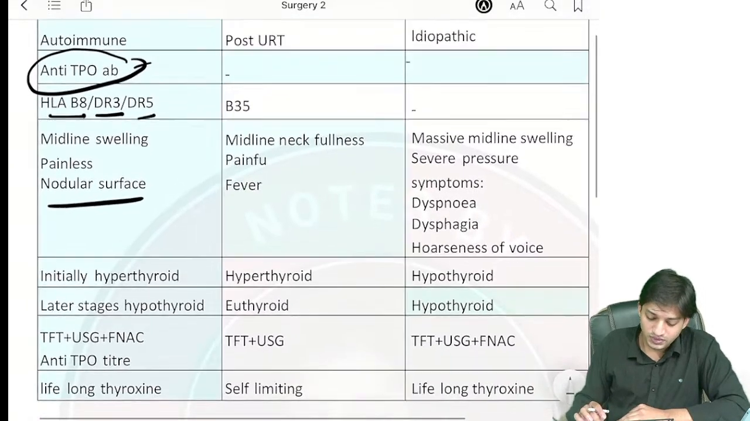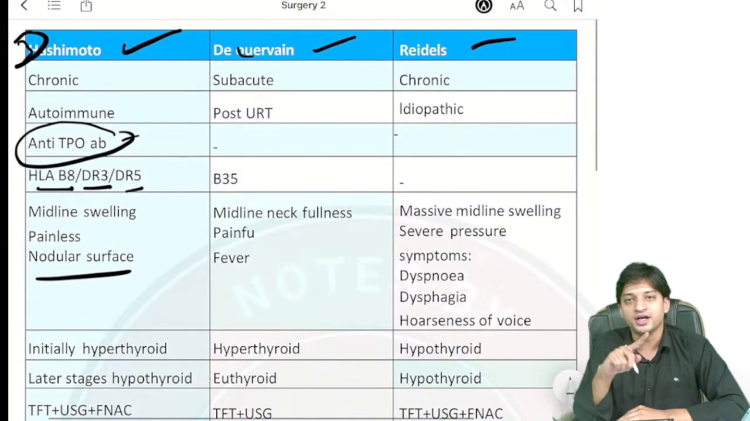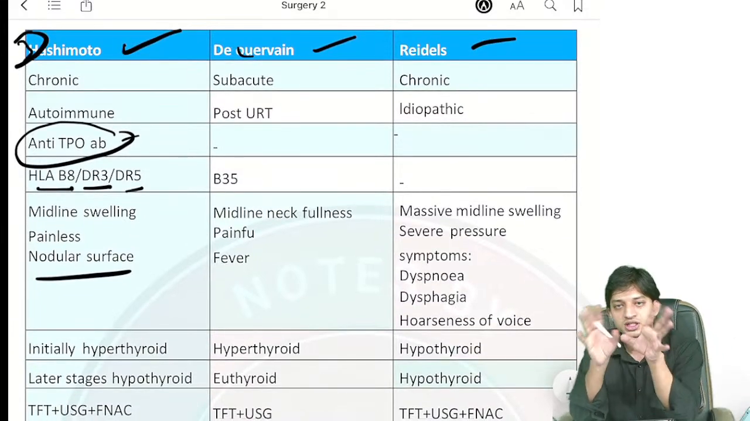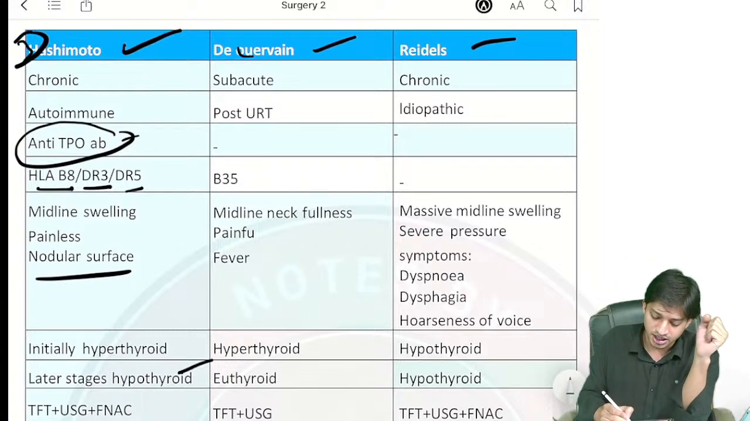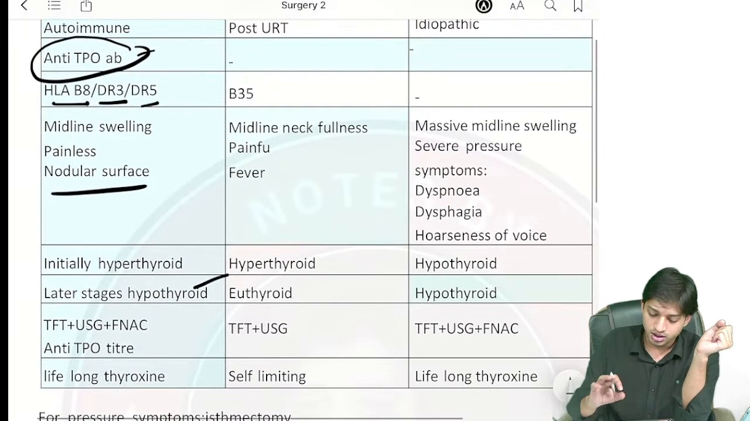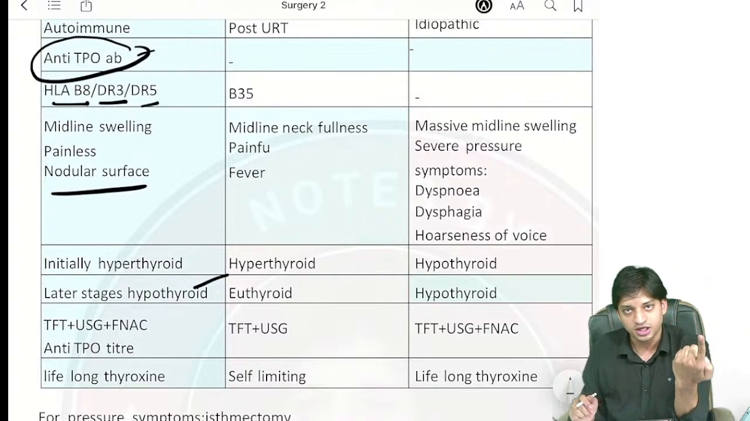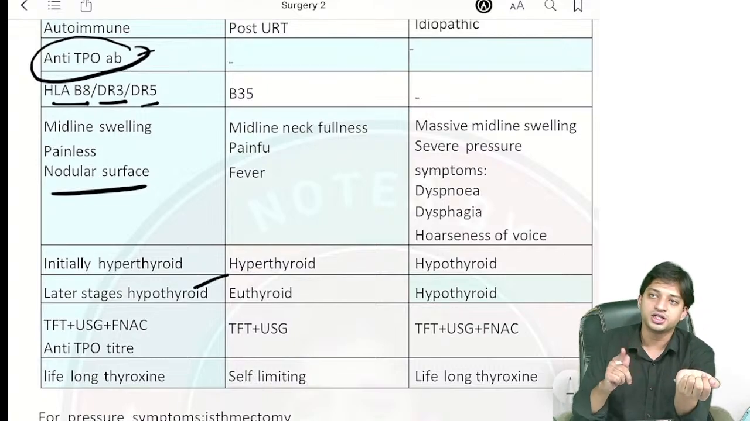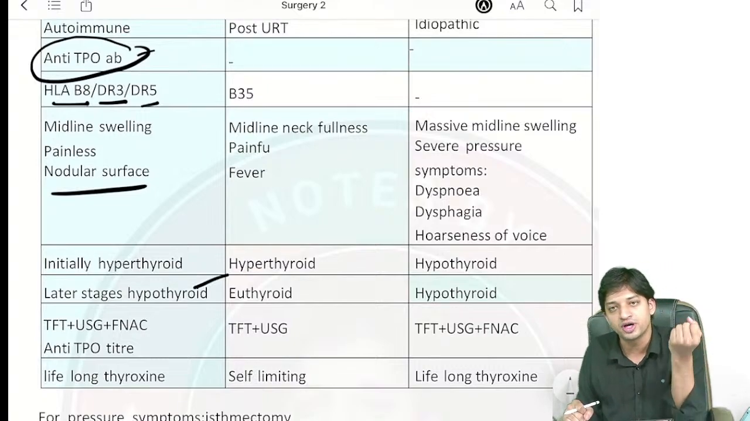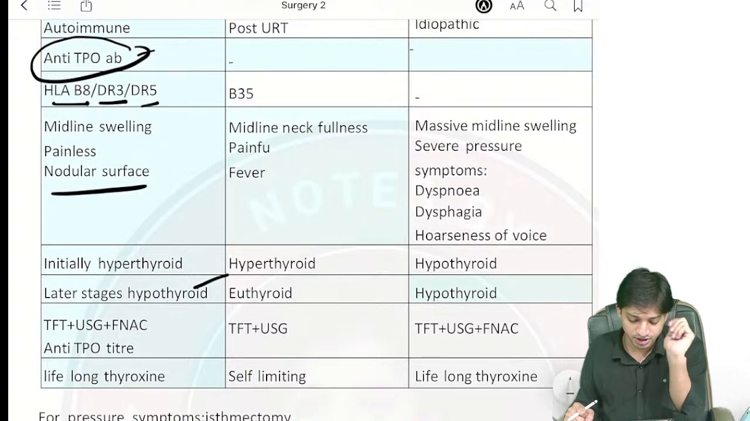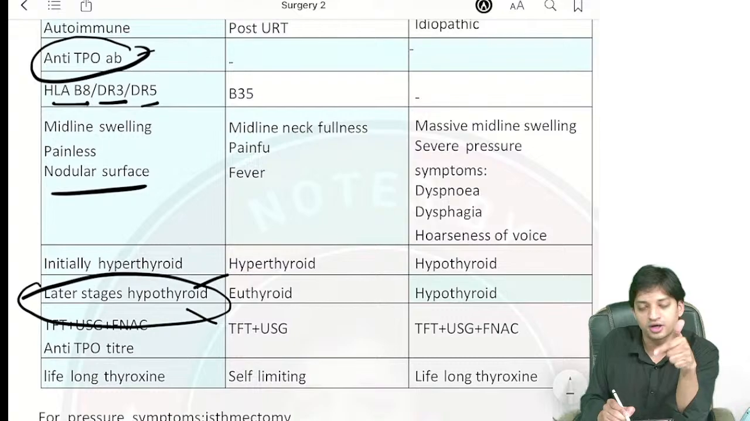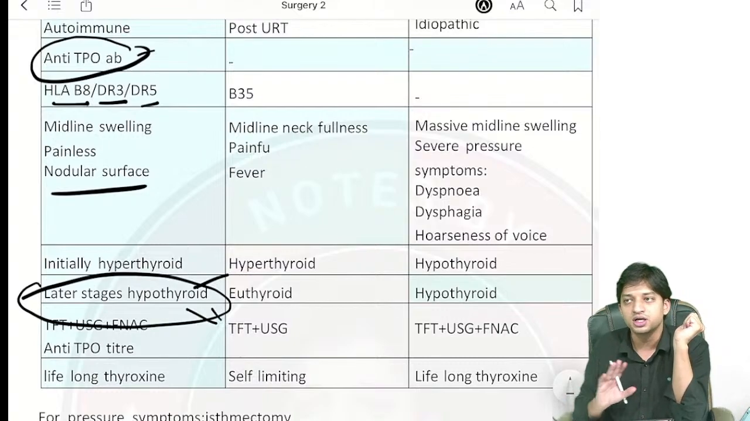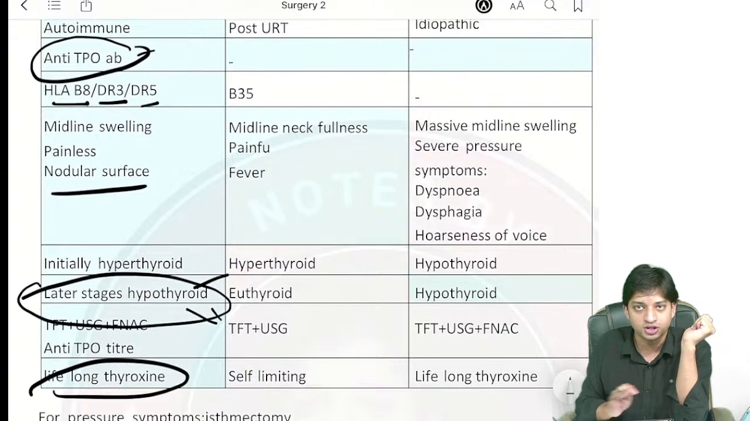Initially in Hashimoto, as we told you, anti-TPO antibody is being formed. So in the initial stages, there will be hyperthyroidism, and in the later stages, it will turn to hypothyroidism. For diagnosis, you have to do thyroid function tests, USG, FNAC and anti-TPO. I told you it is associated with anti-TPO antibody, so you have to do the anti-TPO antibody titer. Since in the later stages a lifelong hypothyroid state will be there, for treatment the patient will have to take lifelong thyroxine.